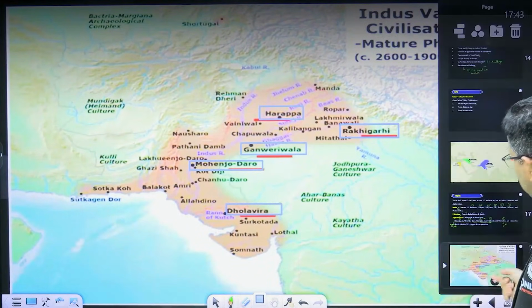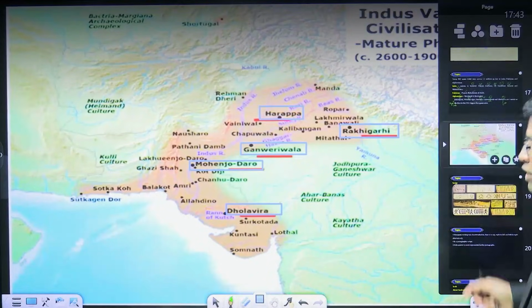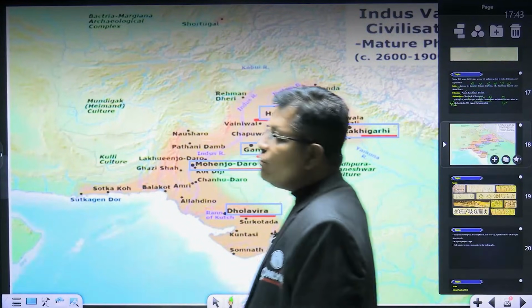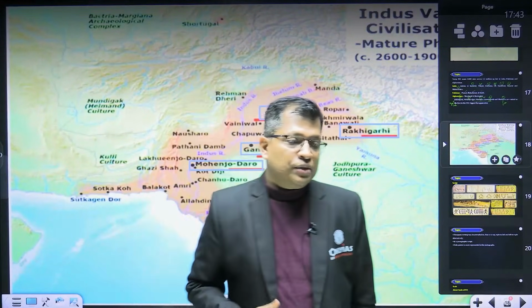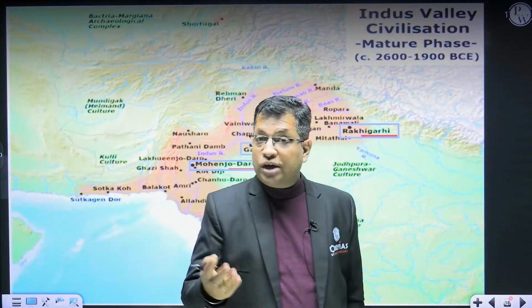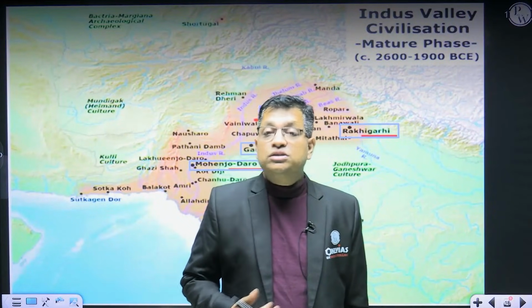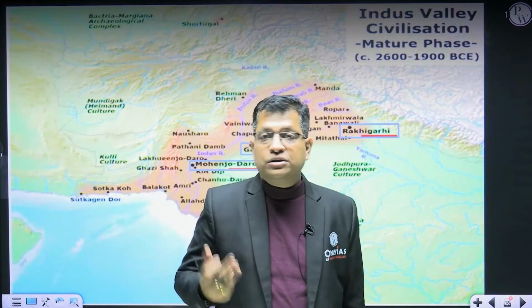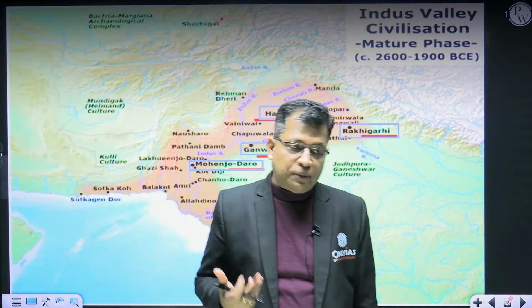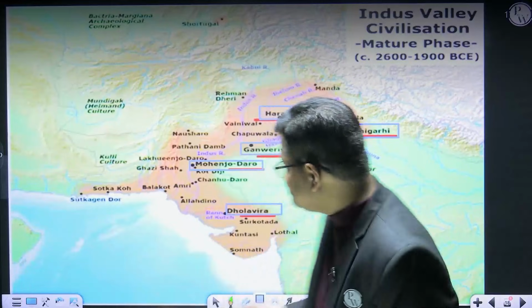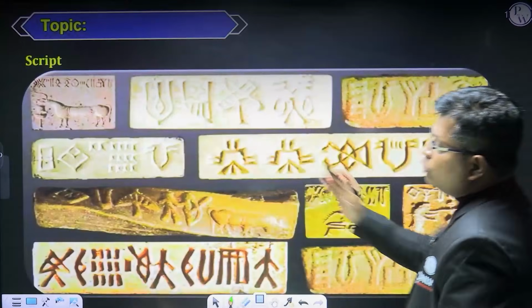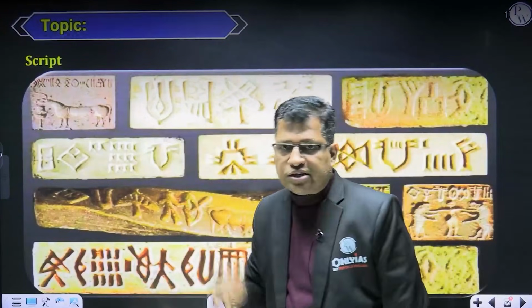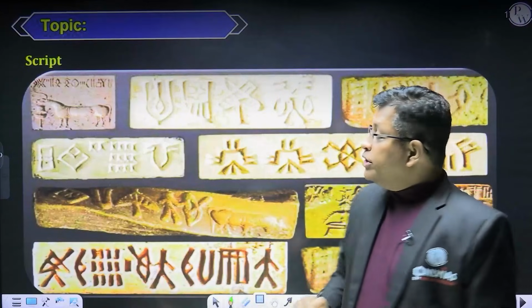Now, what is important here? There are some aspects from where we can expect questions in your prelims: one is the script, then the seals, and then the findings from the different sites. These three we can expect in our prelims examination. So here I'm going to talk about the script. Please look into these images.